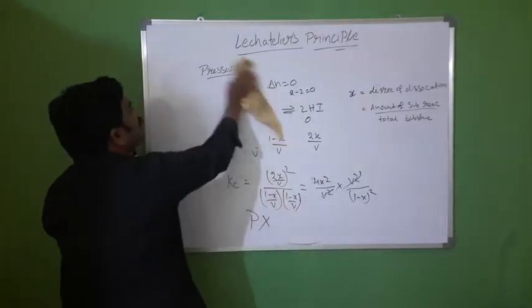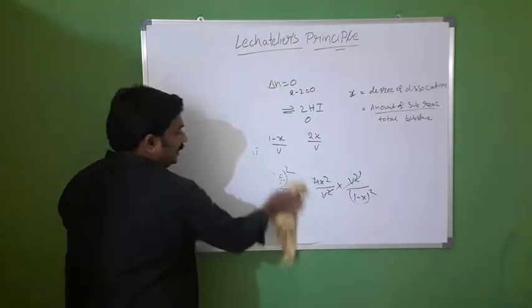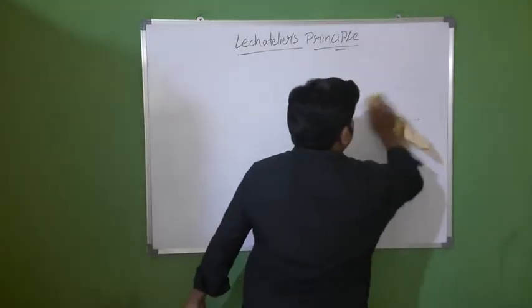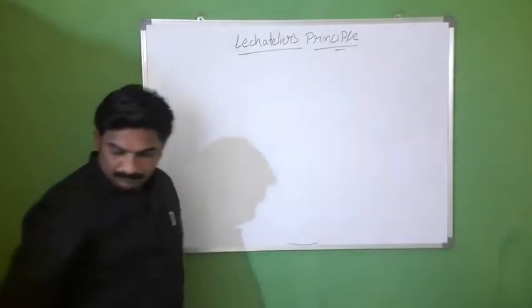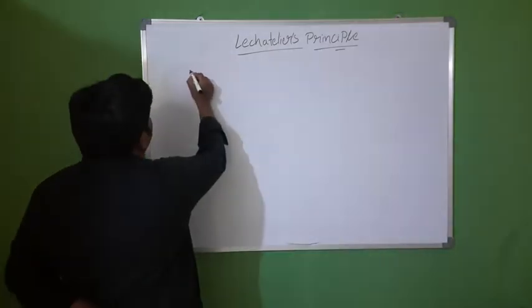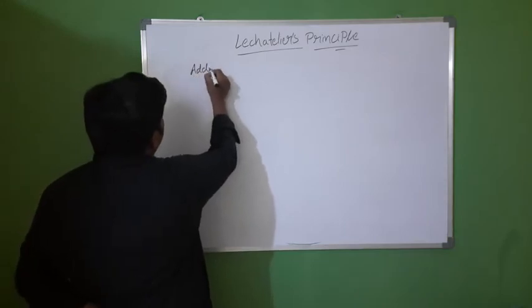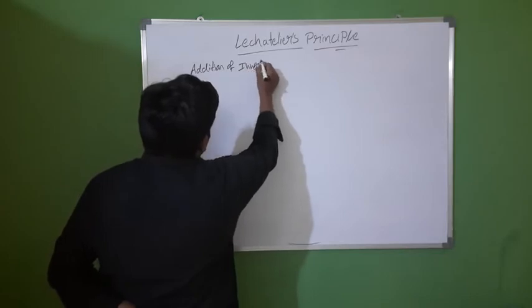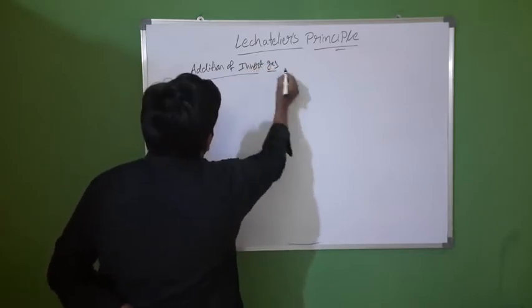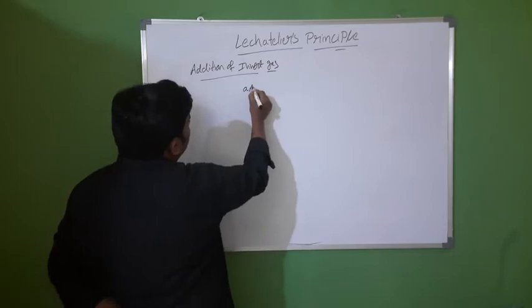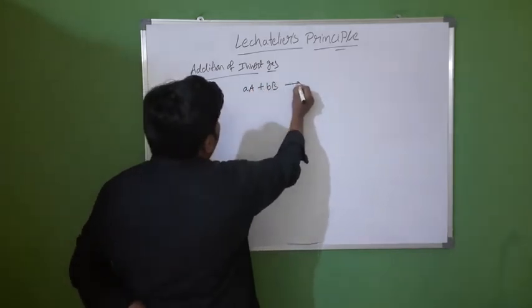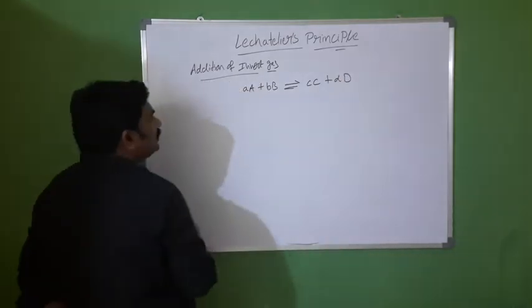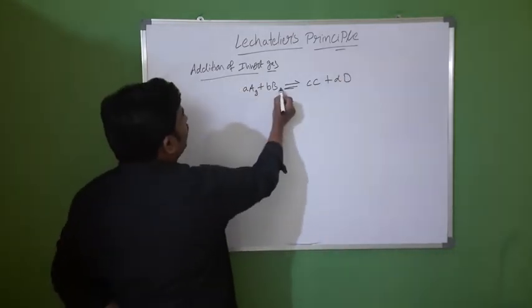Now we discuss the effect of addition of inert gas. Again consider a reaction aA plus bB gives cC plus dD. This is a gaseous reaction.